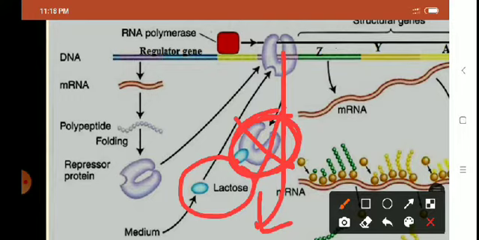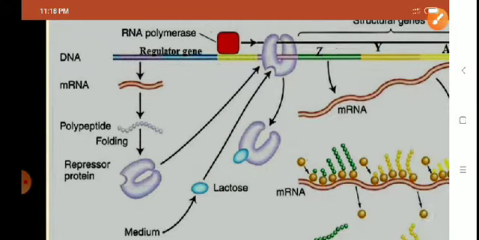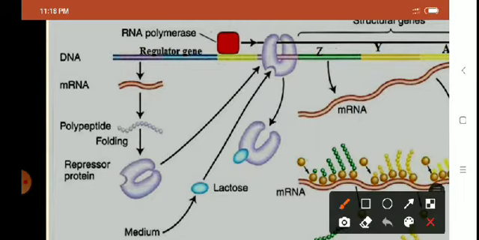It cannot bind the operator. So if it cannot bind the operator means what? RNA polymerase will move ahead, reach the structural genes, and the structural genes will be transcribed into mRNA. Okay. So what is the role of effector or inducer molecule? It pulls the regulator away.